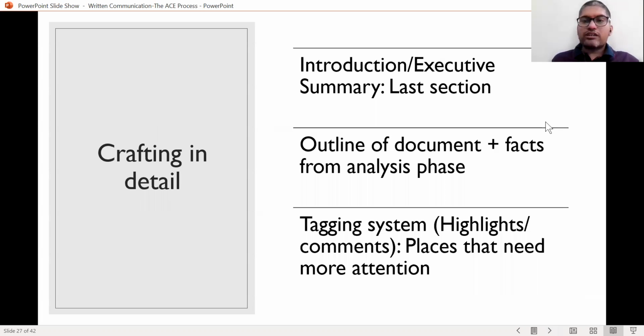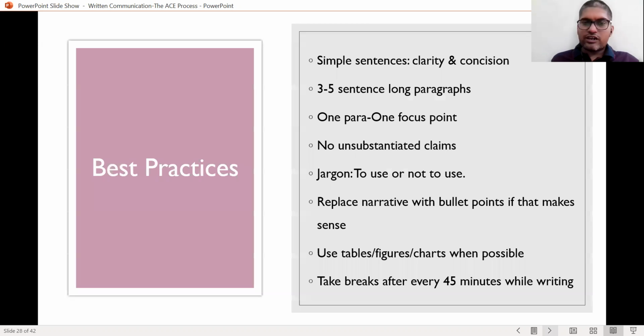If you look at the sections, the introduction or executive summary is usually the first section of the document. But in terms of writing, it is written in the end. Never start by writing the introduction or executive summary. That is the last part of the document that you will write. You write the outline of the document and the facts that you have taken from the analysis phase. The tagging system, I've talked about it: you do not need to worry about the details. Wherever you need to put in more attention or a connection needs to be made, just highlight or comment.